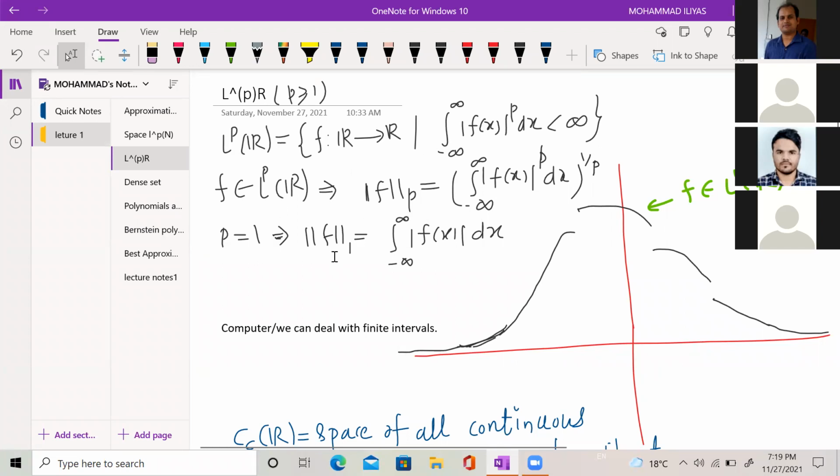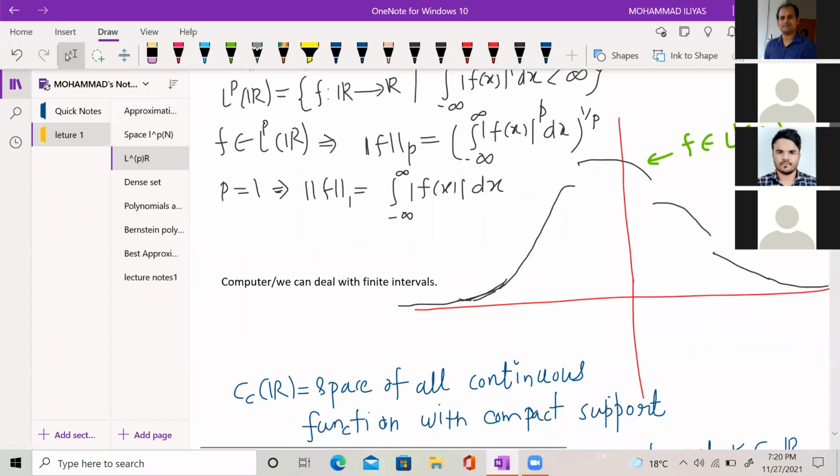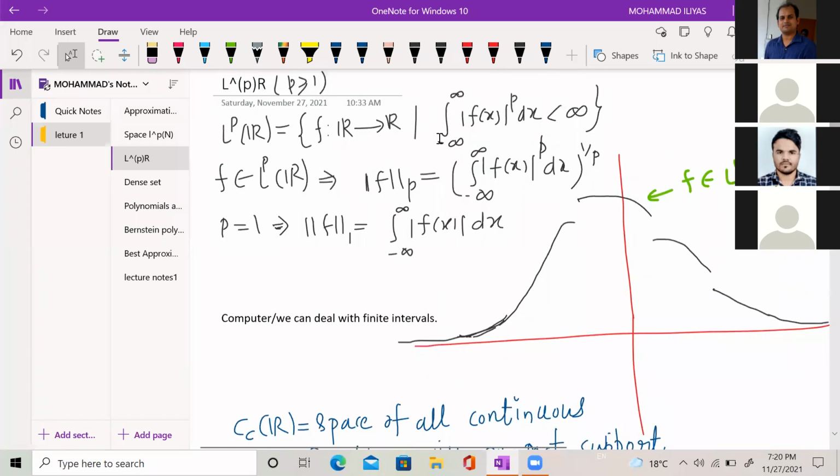If I take p equal to 1, I will get the norm of f, which is the integral from minus infinity to infinity of |f(x)| dx. So this space is very typical because we are integrating on the real line, from minus infinity to infinity. But we have a limitation again, because a computer can deal with finite intervals only. Here finite interval means bounded length intervals.